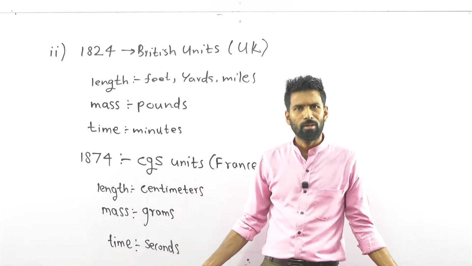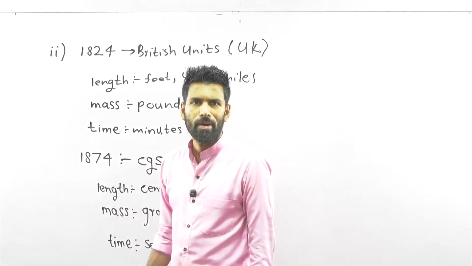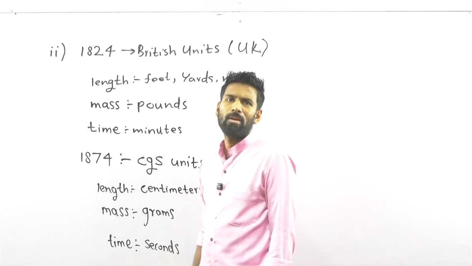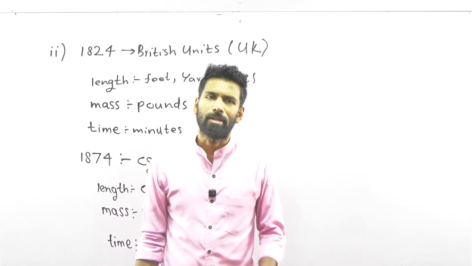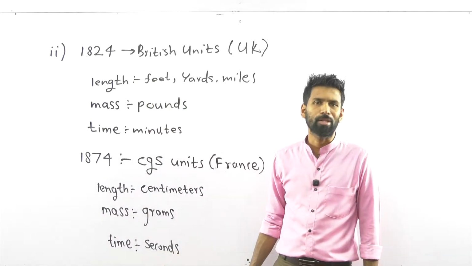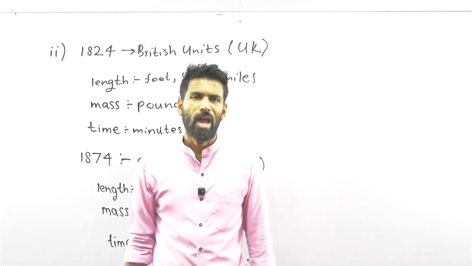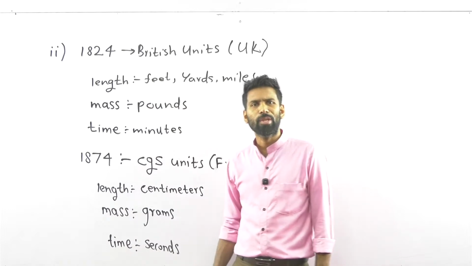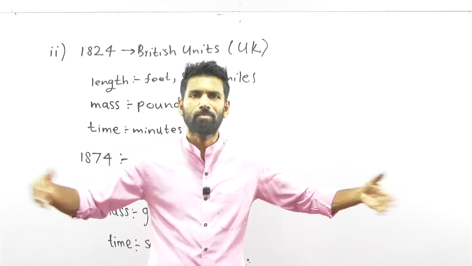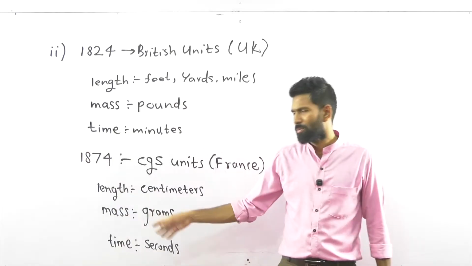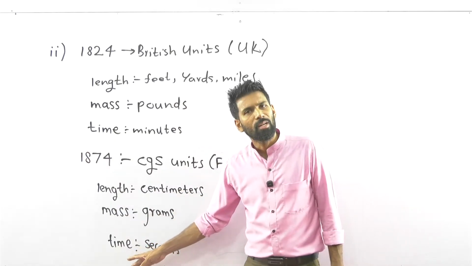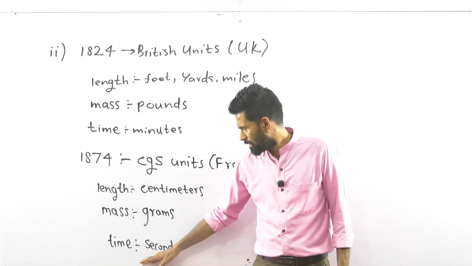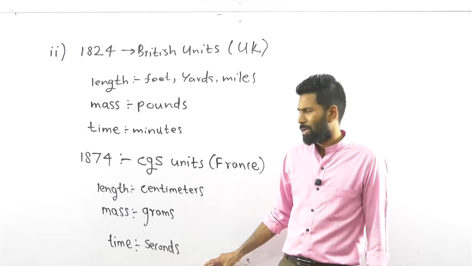We have the grams in use. It's not a bad one. Still, we use miles, feet, no problem. So then, why were these things rejected? We know now we are in the SI unit system, not in these British units and not in the CGS units. So what might be the reason for the SI units to be introduced instead of these British and CGS units? They are not bad. If they are bad, why are we using seconds to measure time? Nowadays also we are using seconds, so it's not a bad one. So what's the case here?